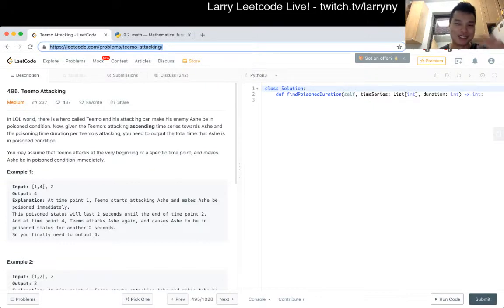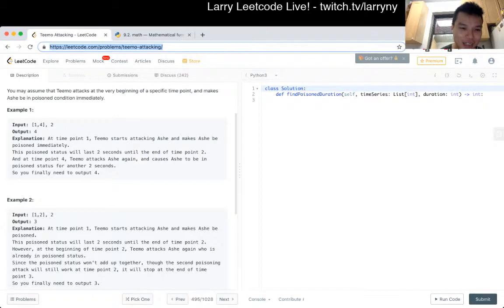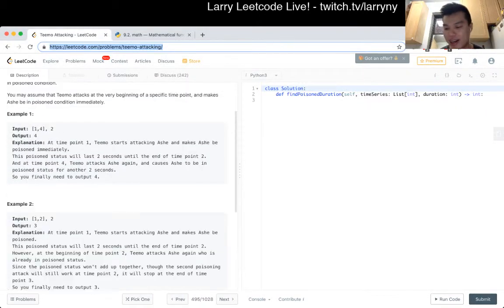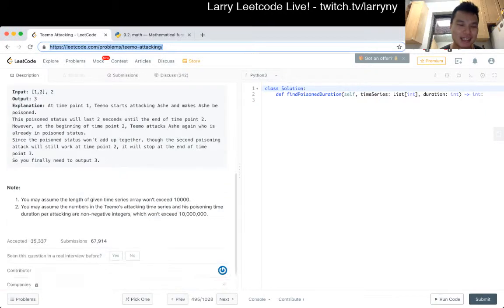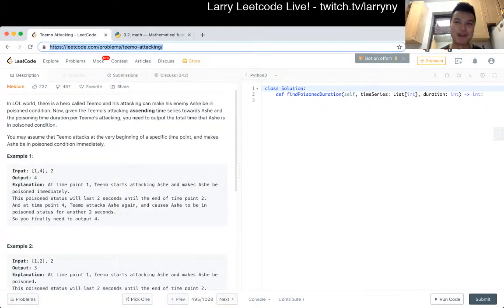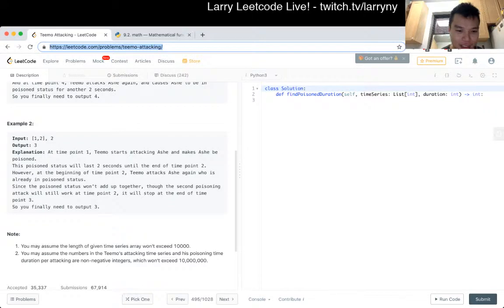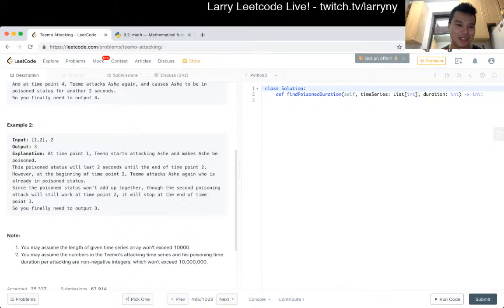Without looking into example cases, it just seems like one of those overlapping interval things. So we'll look into it a little bit. I always check the input and output, because in some cases it may be small enough that you just have a Boolean array of like 100 elements, and then you don't have to do any thinking and can get it out as soon as possible. The length will be 10,000. The number in the time series is 10 million. So 10 million Boolean arrays is probably pushing it a little bit.